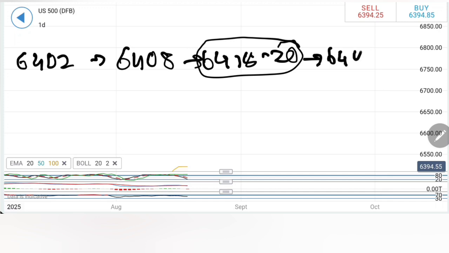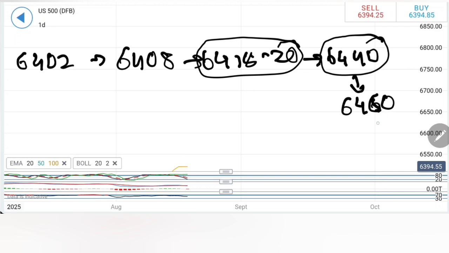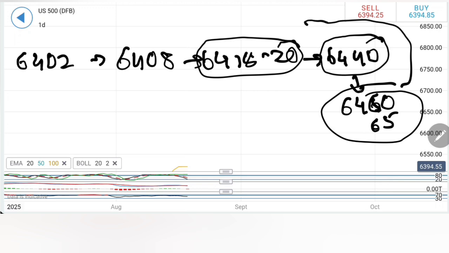We can expect 6440 as the next target, and beyond 6440 till 6465, 6460, 65, it should not be treated as bullish. Prices can take a huge drop again.